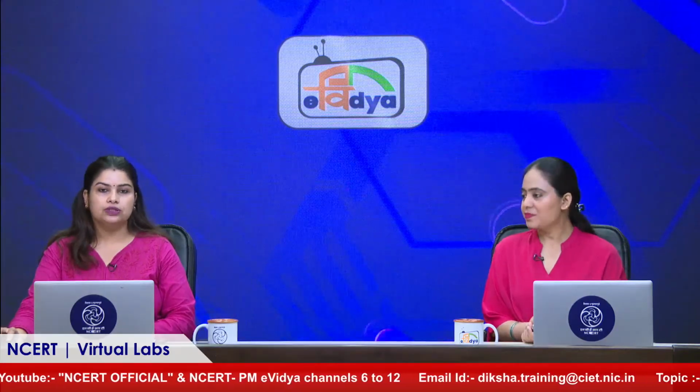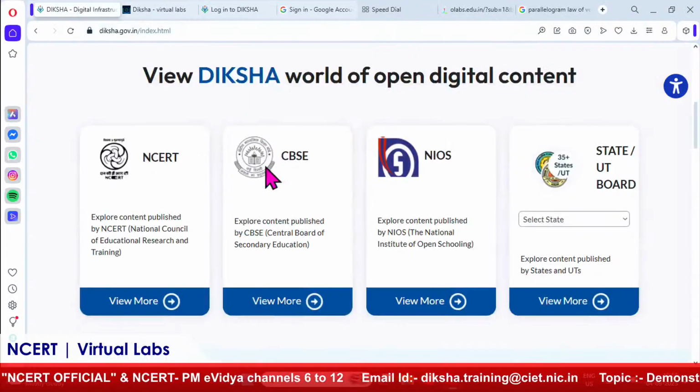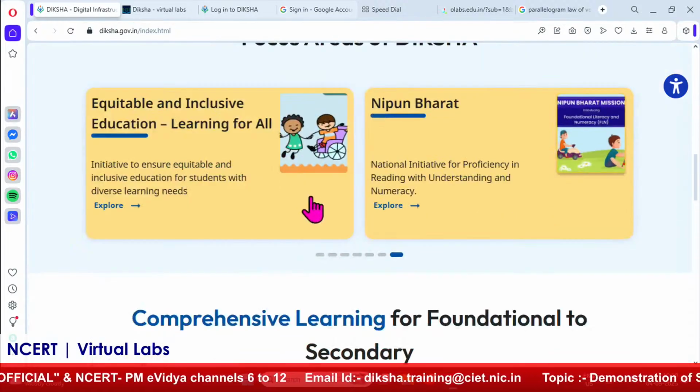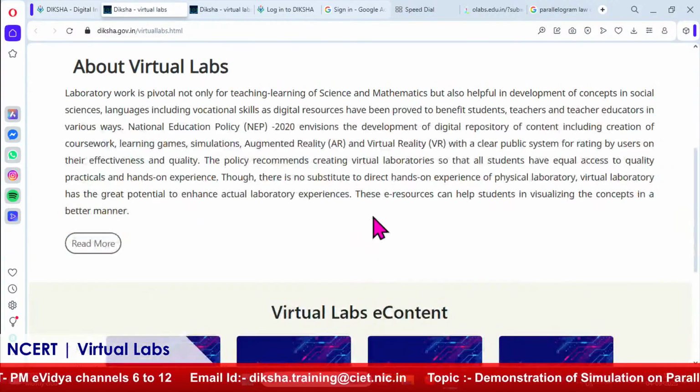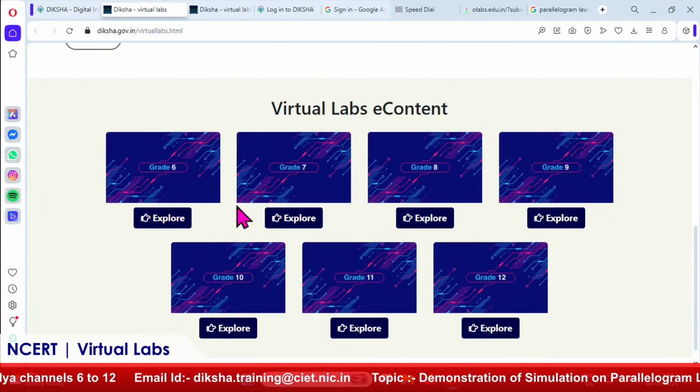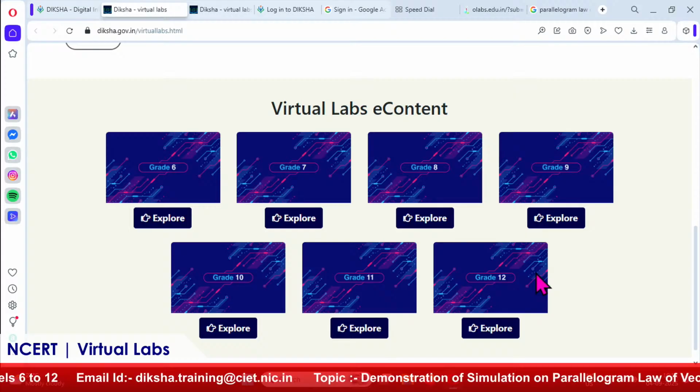For that, simply go to diksha.gov.in, and there you will see the virtual lab. All these practicals are available from grade 6 to grade 12, and as I told you, this one is for grade 11th.